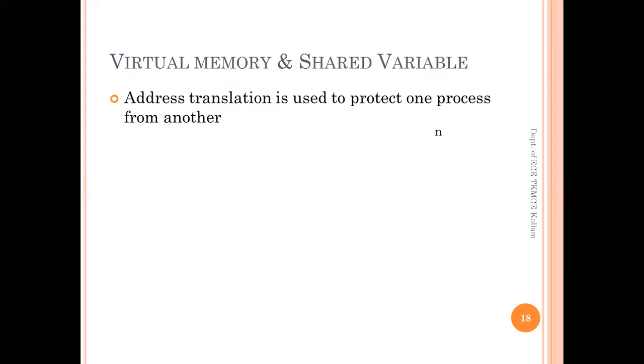Each process uses a virtual address, or requires a virtual address, in the range of 0 to 2 raised to n minus 1.